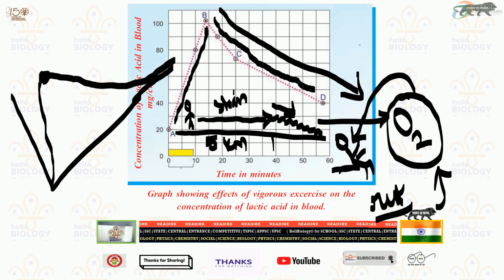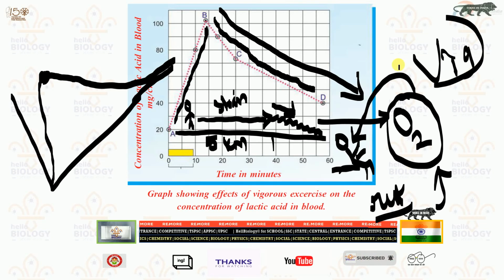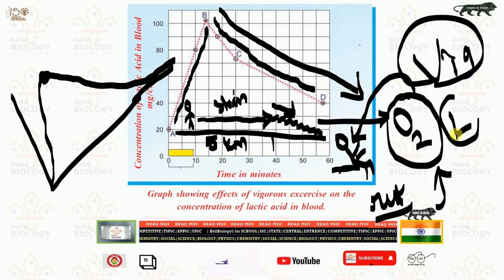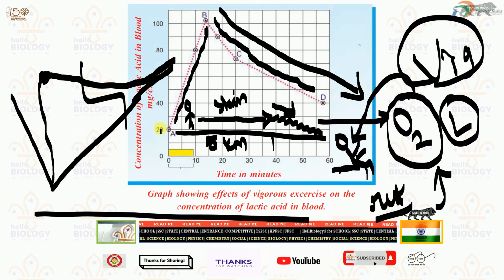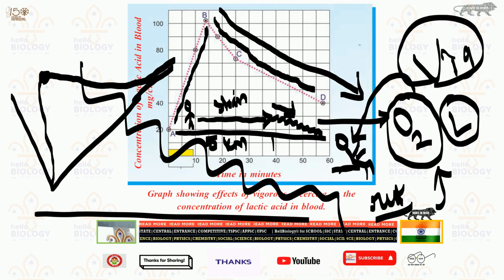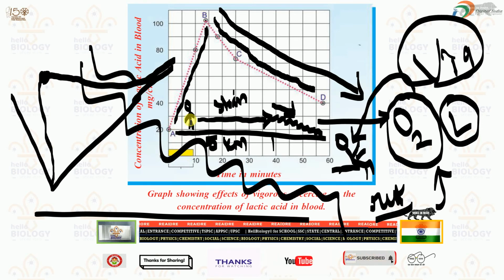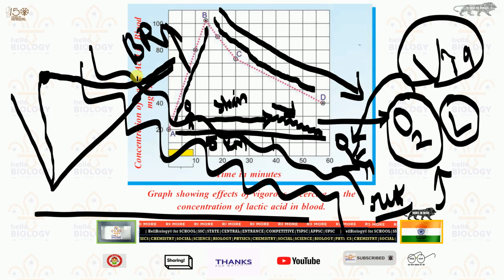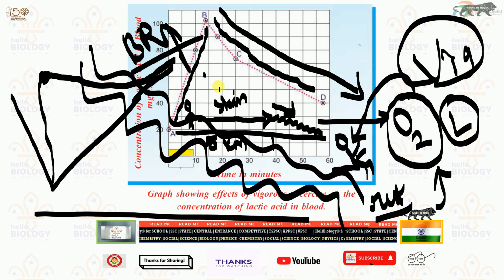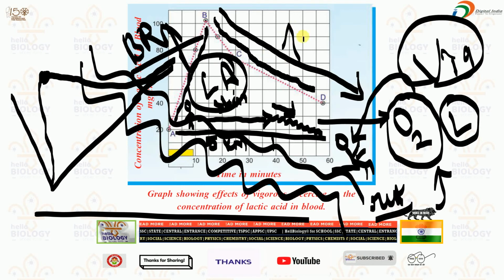This shows the effects of vigorous exercise on the concentration of lactic acid in our blood. If you are stepping down from a very big apartment, that is very vigorous exercise. At that time your breath rate increases, and lactic acid also increases. Then you step down and relax well, and after that it will decrease.